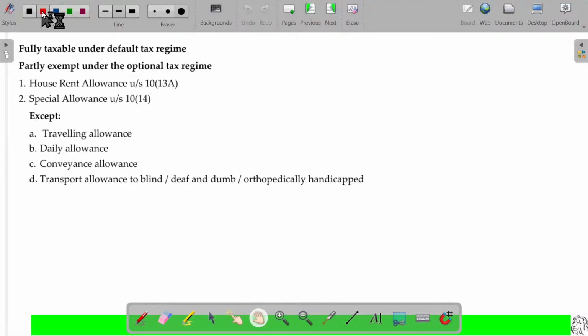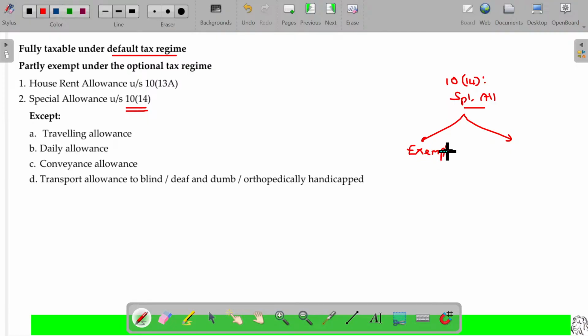So, fully taxable under the default tax regime. Section 10 clause 14 fully taxable. Already explained, section 10 clause 14 is all about special allowance. Special allowance is grouped into two parts. One is exempt under both the tax regimes, default as well as optional.